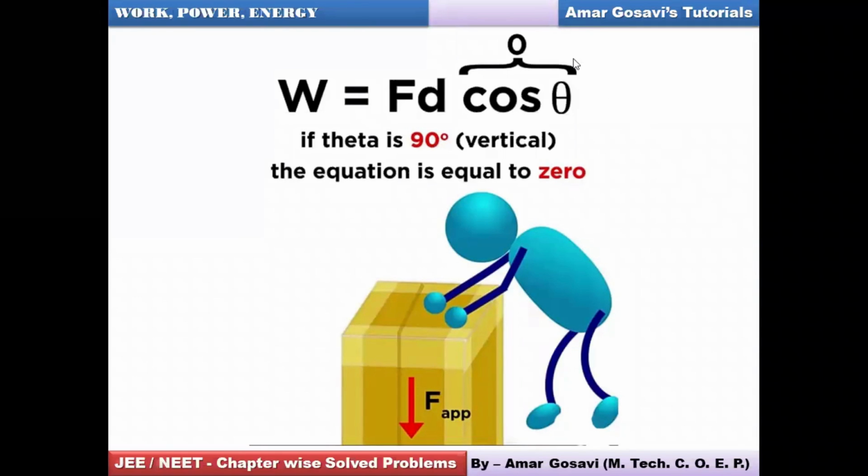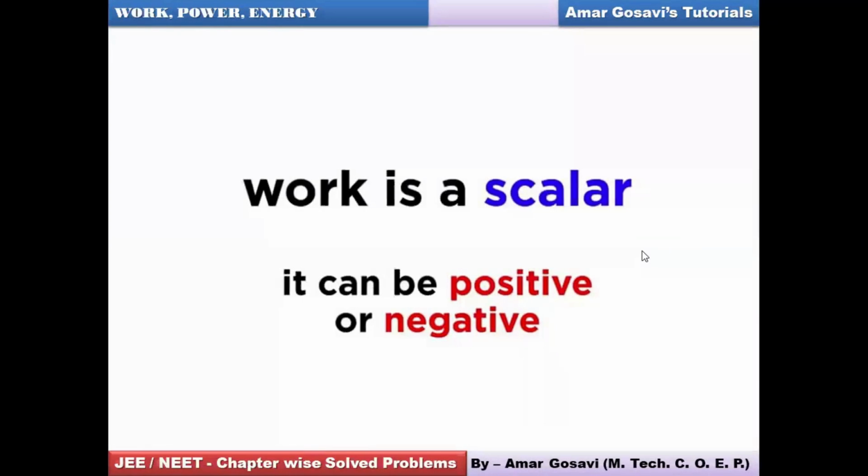Okay, I believe the concept is clear to you, and I did talk about how work can be considered as the dot product of force and displacement. Let's have a look at it. So work is a scalar quantity because it's a dot product of force and displacement. It can be positive or negative depending upon the circumstances. Now we want to discuss those circumstances. Before we do that, please make a note of this. Hopefully you have noted this down. Let's proceed further.